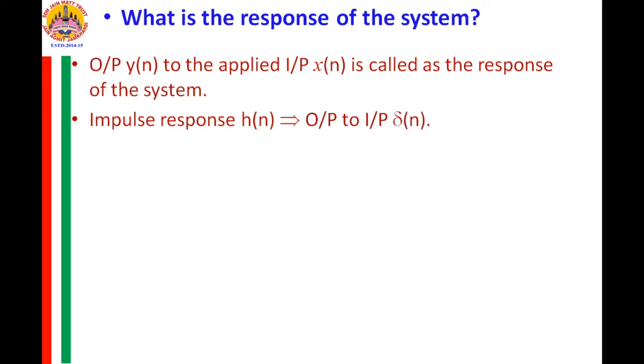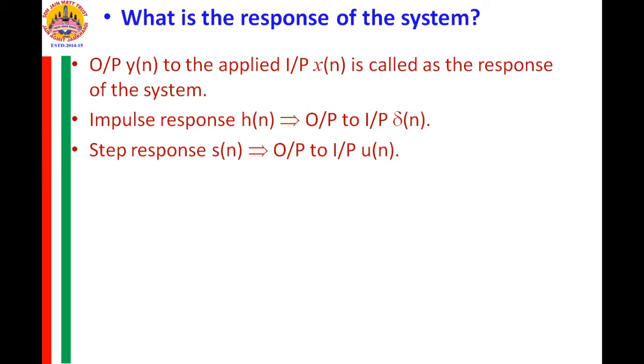Impulse response, denoted by h of n, is the output due to impulse input. Response is the output due to input x of n. Impulse response is the output due to impulse input, and it is represented by h of n. Step response S of n is the output due to step input u of n. Step response is denoted by S of n. Response is the output of the system, impulse response is the output due to impulse input, and step response is the output due to step input. This is what the response is.